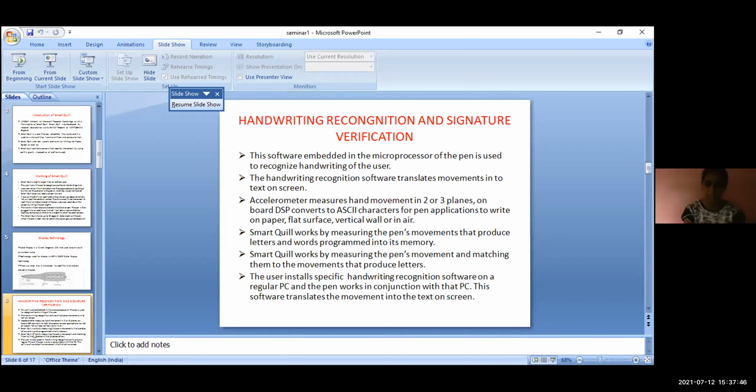Yes, sir. Accelerometer measures hand movement in 2 or 3 planes. Onboard DSP converts it to ASCII characters for the pen application to write on paper, a flat surface, a vertical wall, or in air. Smart wheel works by measuring the pen's movement and matching it to the movements that produce letters. The user installs specific handwriting recognition software on a regular PC, and the pen works in conjunction with the PC. This software translates the movement into text on screen.